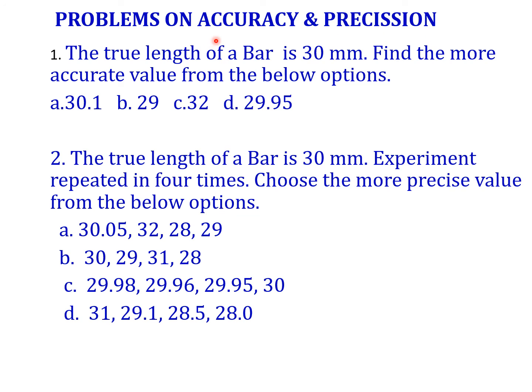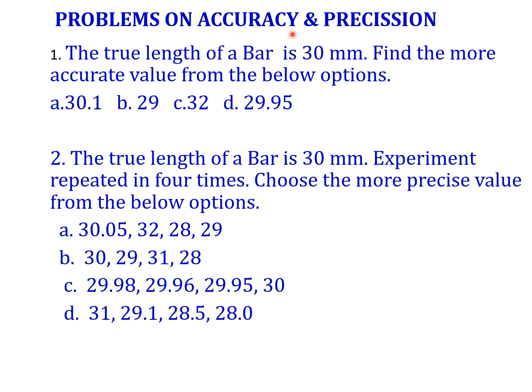Normally in industry, they always prefer highly accurate and highly precise instruments. Only then can you get the correct reading. Otherwise, whenever you measure, you get some error. So one has to be very careful before designing any instrument.